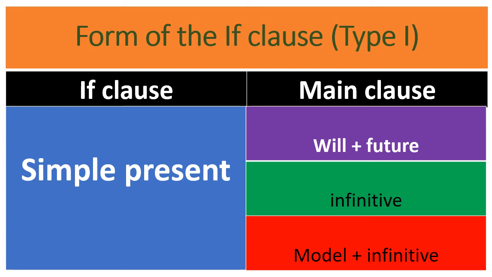But generally, in most cases we use the first one only, that is will plus infinitive. That is, simple present in the if clause and will plus infinitive in the main clause. Now let us discuss all these in a few examples. Let us go for examples now.